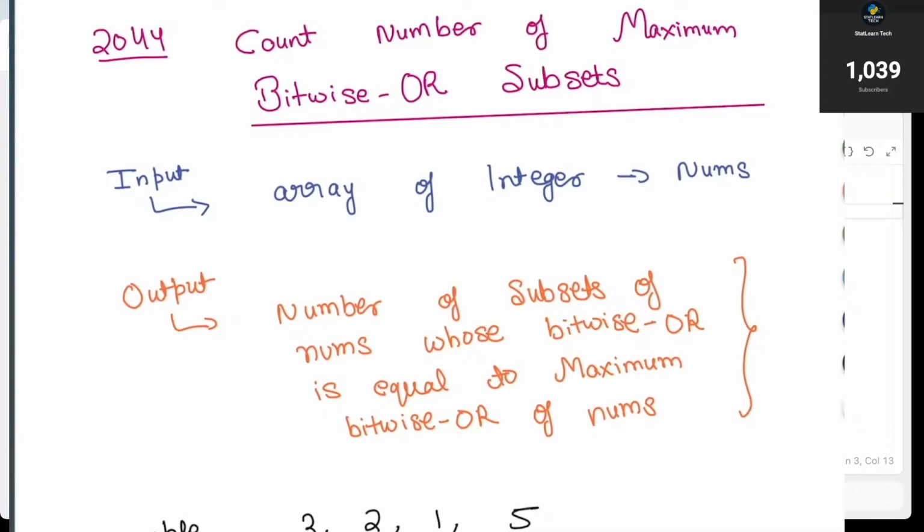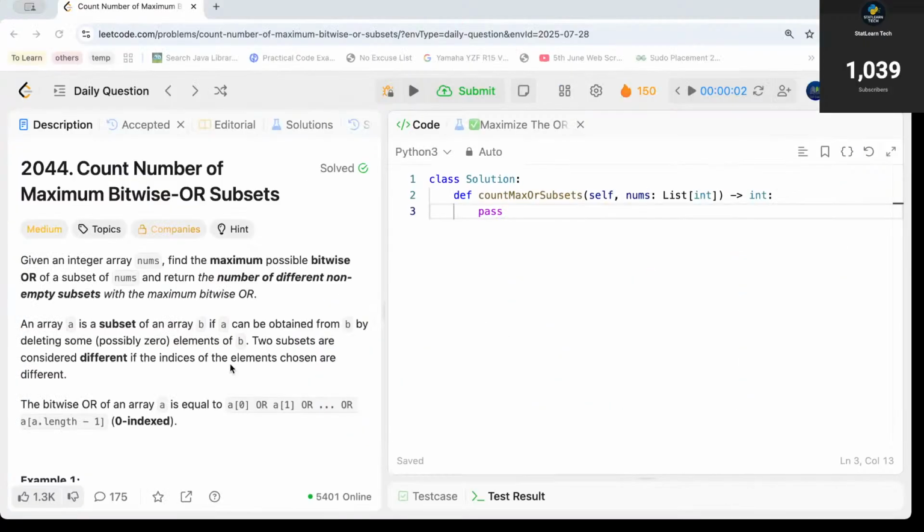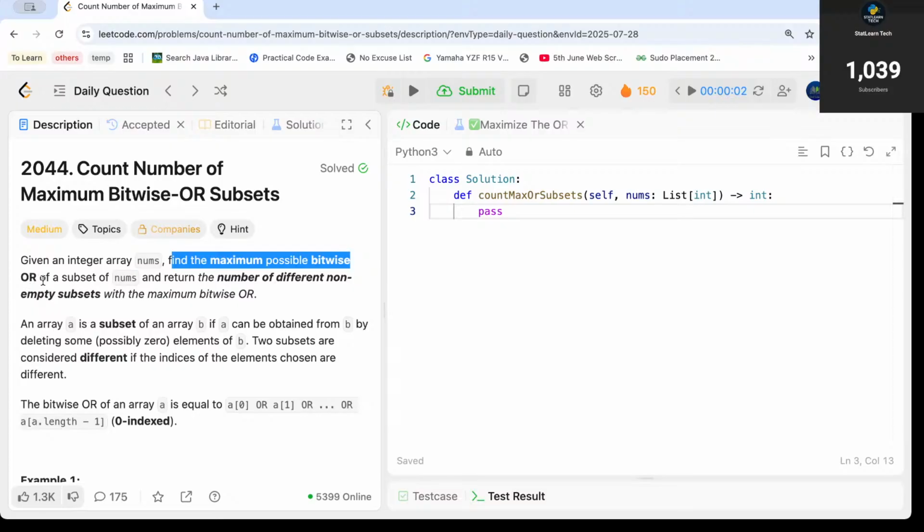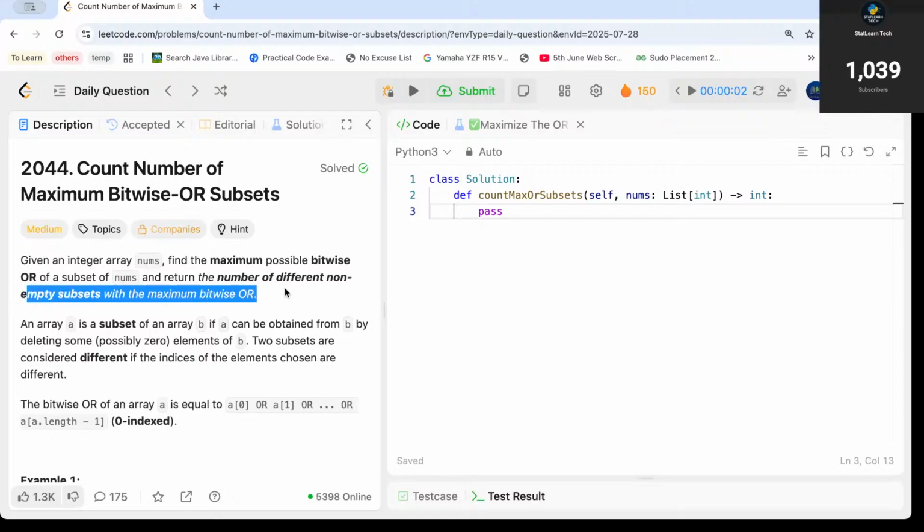Let me switch to the browser. If I go through the question and try to understand it, we are given an integer array nums. We need to find the maximum possible bitwise OR of a subset of nums and return the number of different non-empty subsets with the maximum bitwise OR.